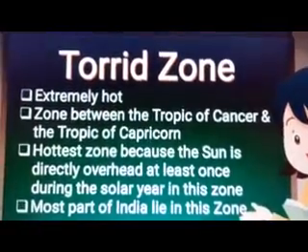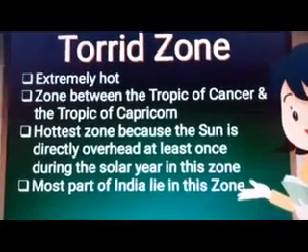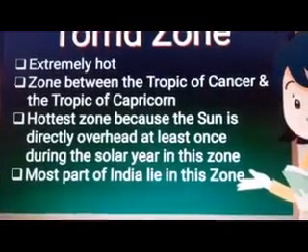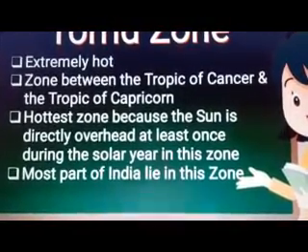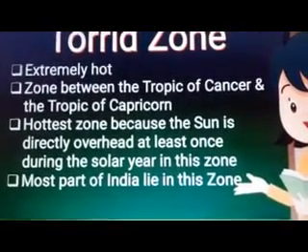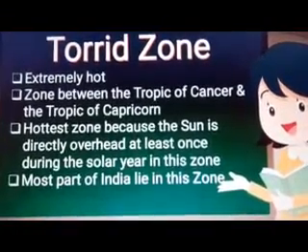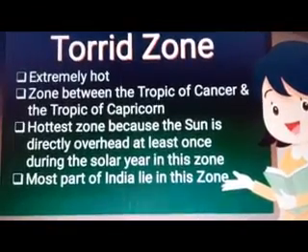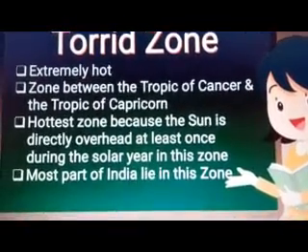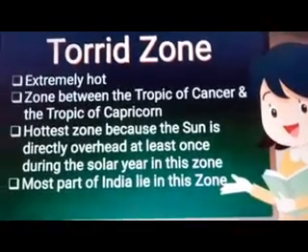Now let's have a brief look at the torrid zone. As we all know, it's extremely hot. This zone lies between the Tropic of Cancer and the Tropic of Capricorn. Because it is the hottest zone, the sun is directly overhead at least once during the solar year in this zone. And most of India lies in this zone. I am not saying the whole of India, but the maximum part of India lies in this zone.